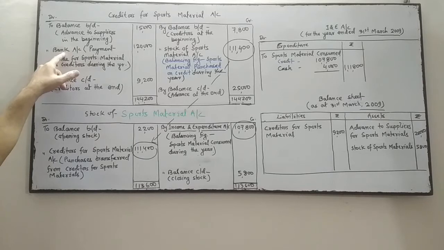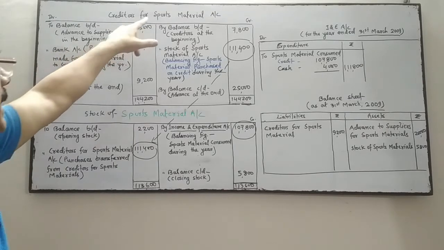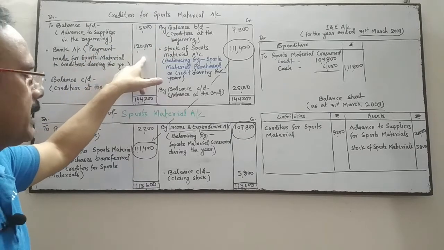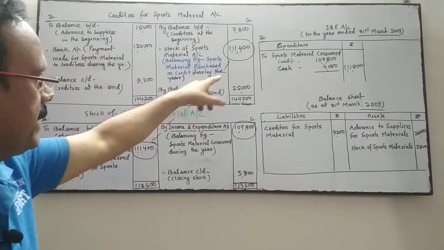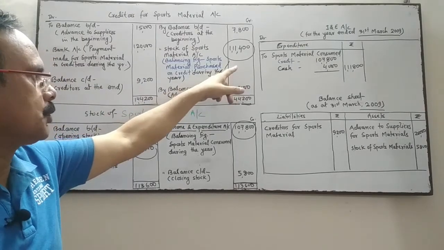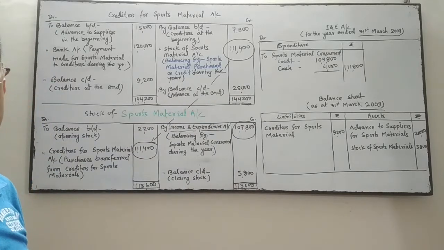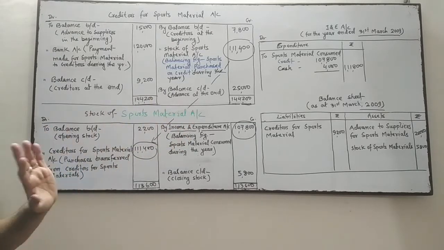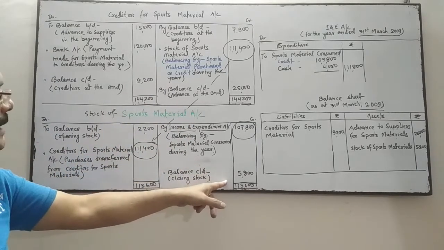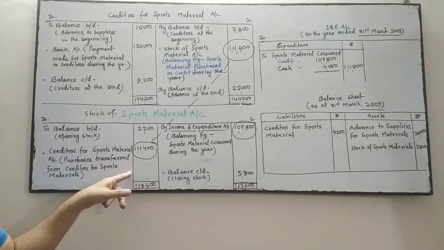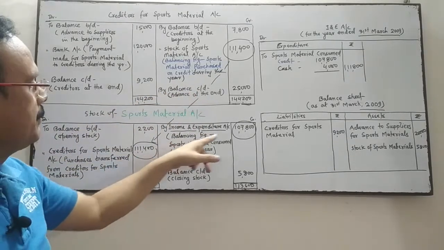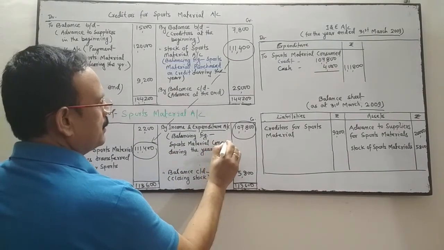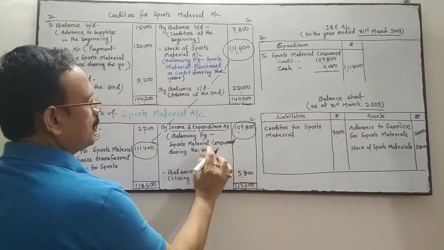This information you will get from the receipt and payment account. Payment to creditors for sports material during the year is 1,20,000. The difference amount will indicate how much sports material was purchased on credit during the year. Thereafter, you prepare the stock of sports material account, with opening stock and closing stock. This amount will be transferred over here, and the balancing figure will indicate that this much sports material was consumed during the year, which was purchased on credit.